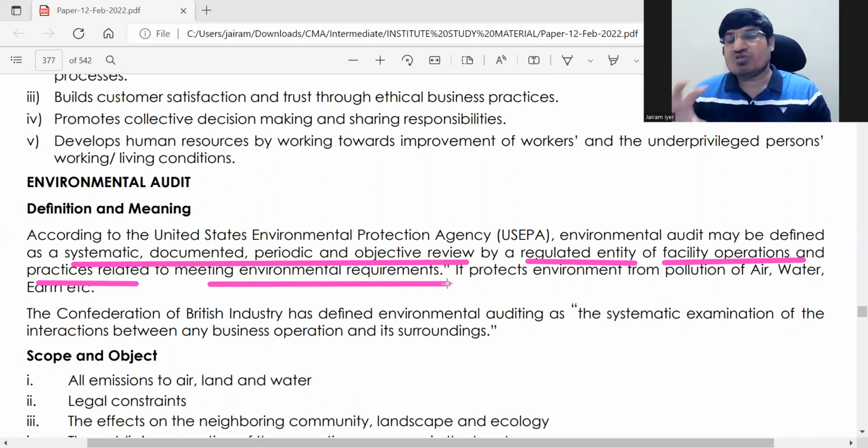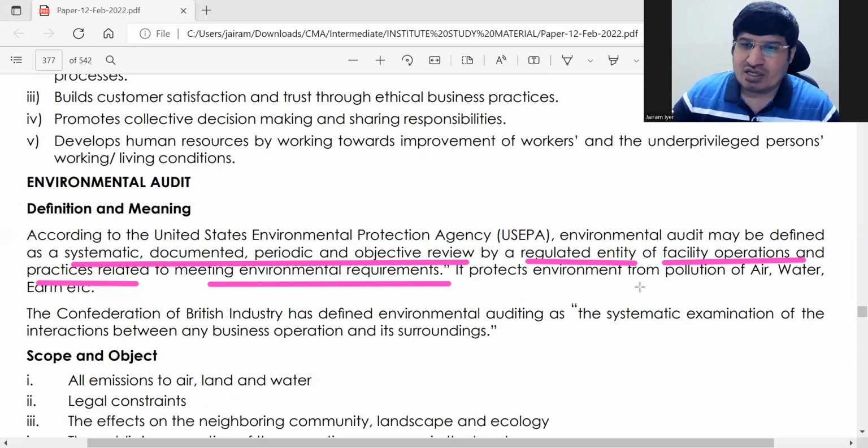So we are talking about those facilities or companies which are giving out residue, or which are polluting the air. They will only have environmental objectives, and those companies will do environmental audit. It protects the environment from pollution of air, water and heat.